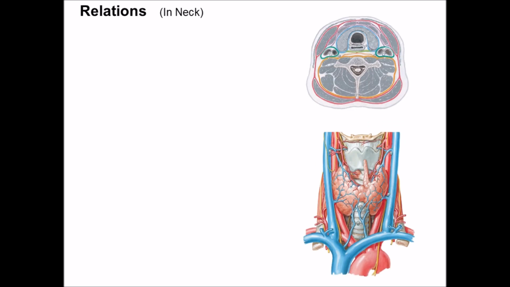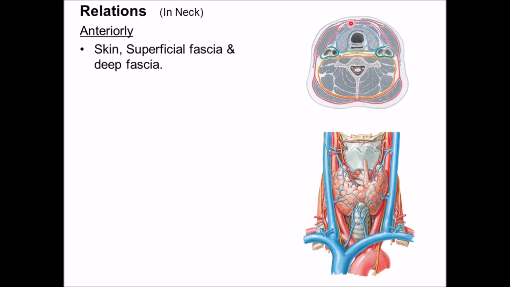The relations of trachea in the neck. In the neck, anteriorly, it is related to skin, superficial fascia and the investing layer of deep cervical fascia. Deeper to the investing layer of deep cervical fascia, there are two strap muscles, sternothyroid and sternohyoid.